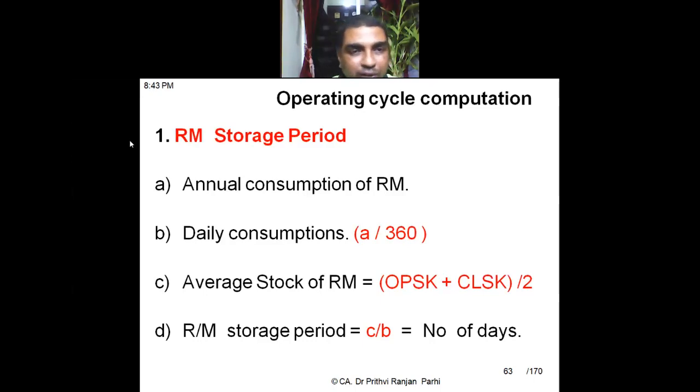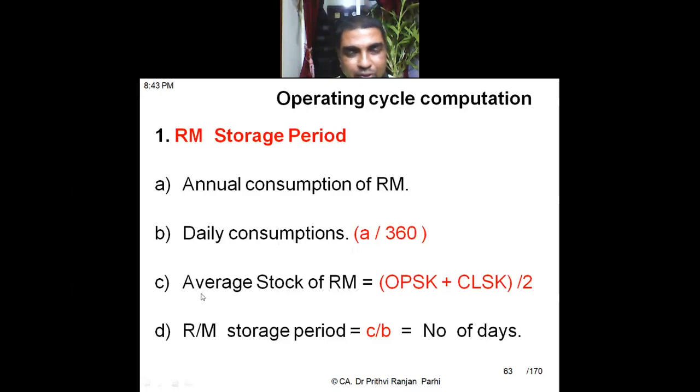How to compute? Step one is annual consumption of raw material. So in a year, how much raw material you consume, you need to arrive at that. Okay. Then the second thing we are going to compute is daily consumption. So our annual consumption we got. Then daily consumption is annual consumption divided by 360. Here it is assumed, in this chapter, it is assumed the year has got 360 days. So we got daily consumption.